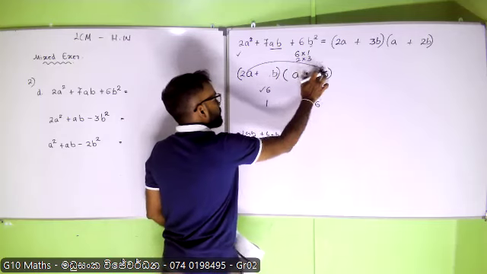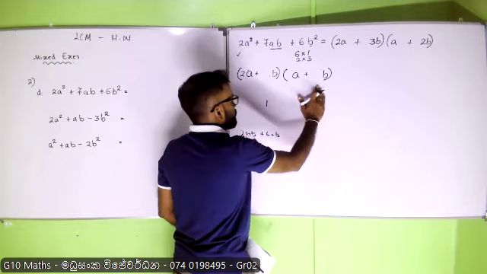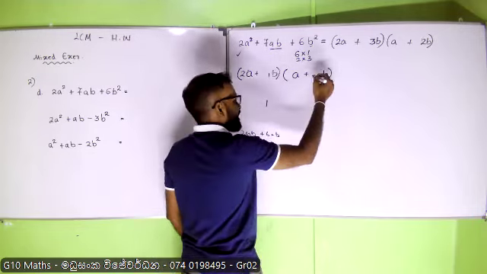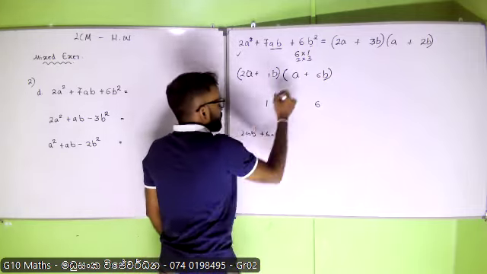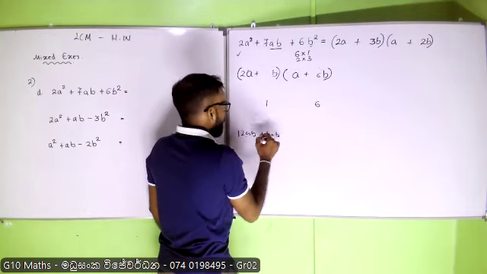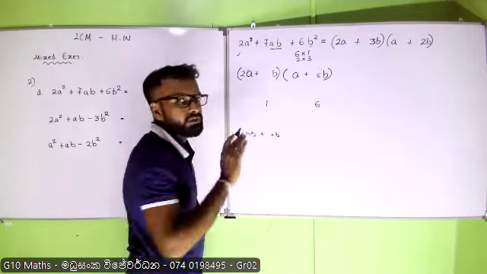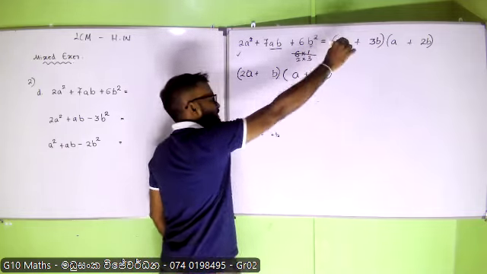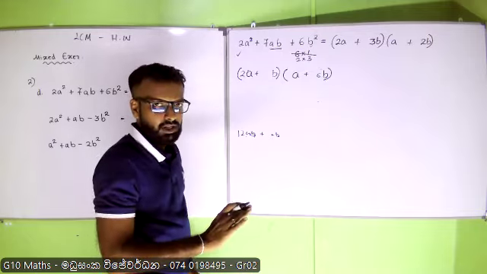So directly we can remove 6 and 1, and 1 and 6, no need to check at all. This is rejected, right? So 2 into this, 12ab, b into a, 12 plus 1, 13ab. But here you have 7ab. So no need to worry at all. This is also cancelled. Now this whole thing is cancelled. It is easier if you practice.